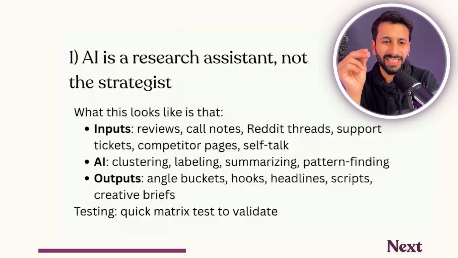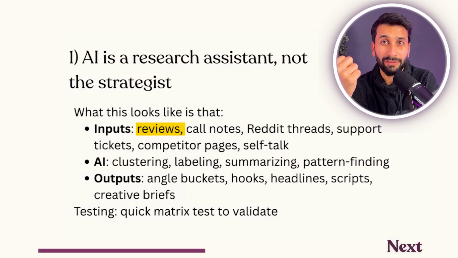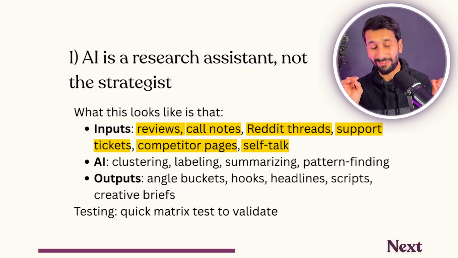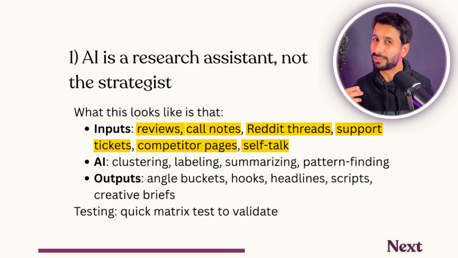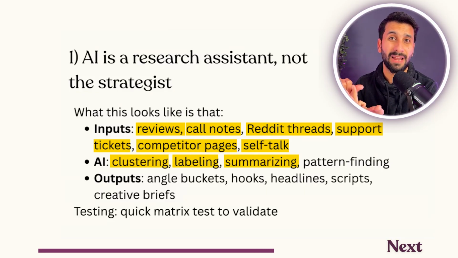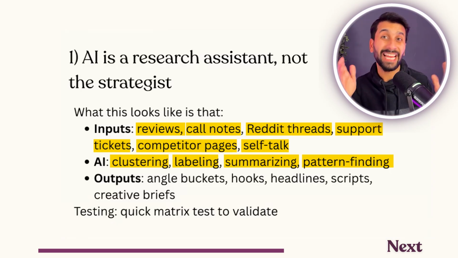which turns into real ads. So essentially what you have to do is give it real reviews, call notes, Reddit threads, support tickets, competitor pages, and most importantly, self-talk. Self-talk is really important because you want to know why you really believe in this product as well. Then you can use AI for clustering, labeling, summarizing, and pattern finding. All of these things AI can do a better job at.